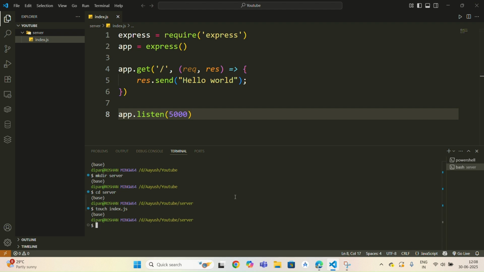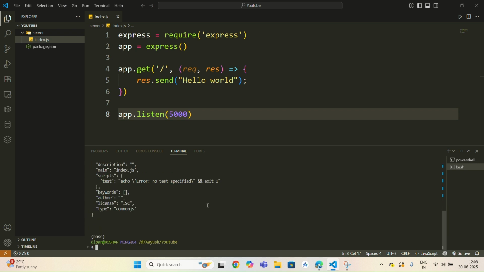Go to our terminal. Now we have to install our npm packages. So write npm init -y. You can see a package.json is made. Now you have to install Express.